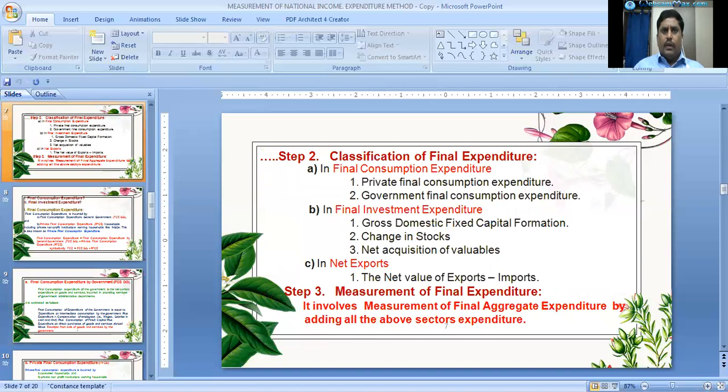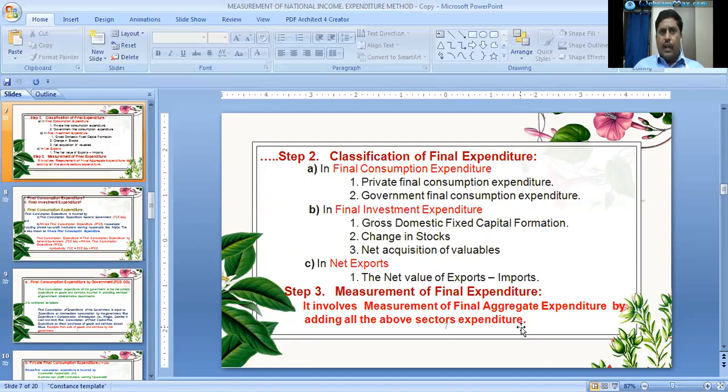Coming to the classification of final expenditure, in final consumption expenditure there are 2 components: private final consumption expenditure and government final consumption expenditure.